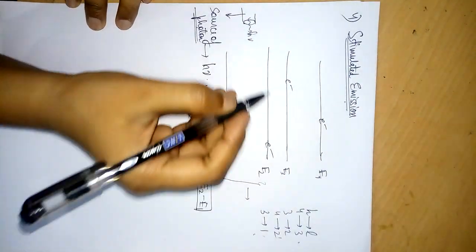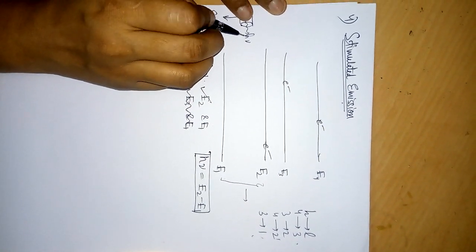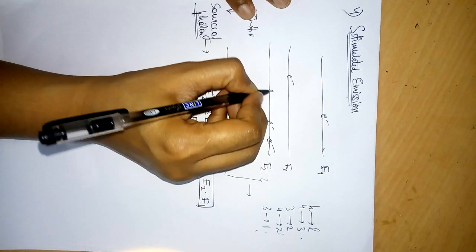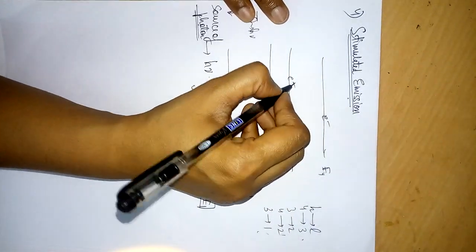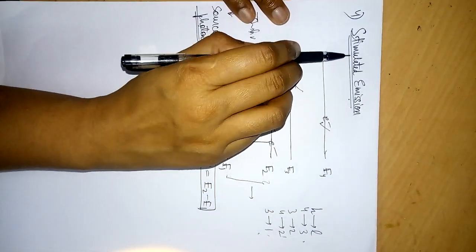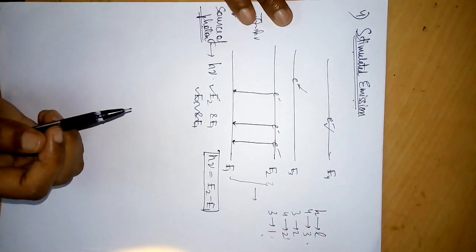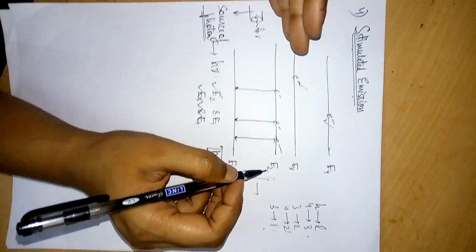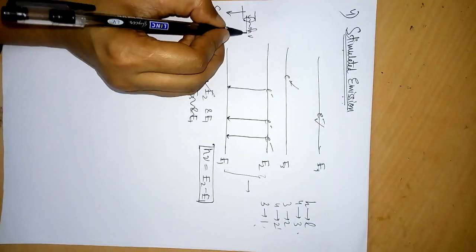Now what will happen? Since we are providing this h mu light from this side, the electrons in E2 will only jump, and the electrons in E3 and E4 will not participate in stimulated emission. They can participate in spontaneous emission, but they will not participate in stimulated emission. Due to this, the number of emissions taking place between E2 and E1 are multiplied by providing a little feedback.